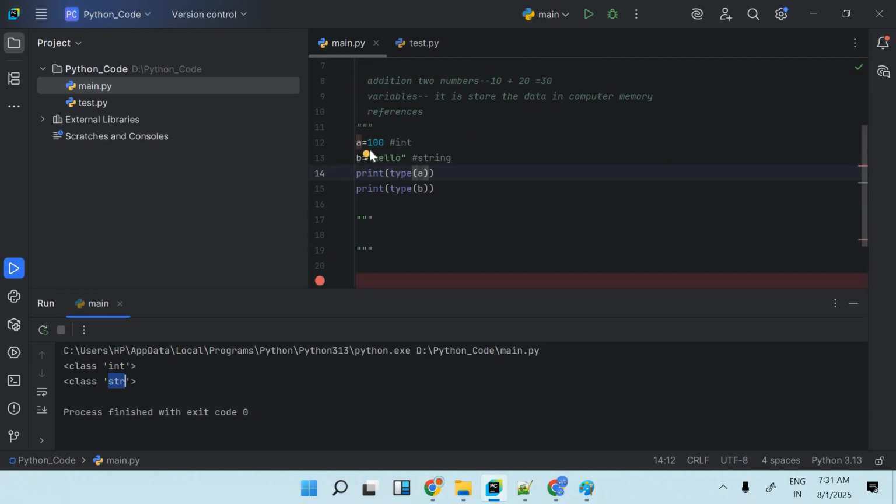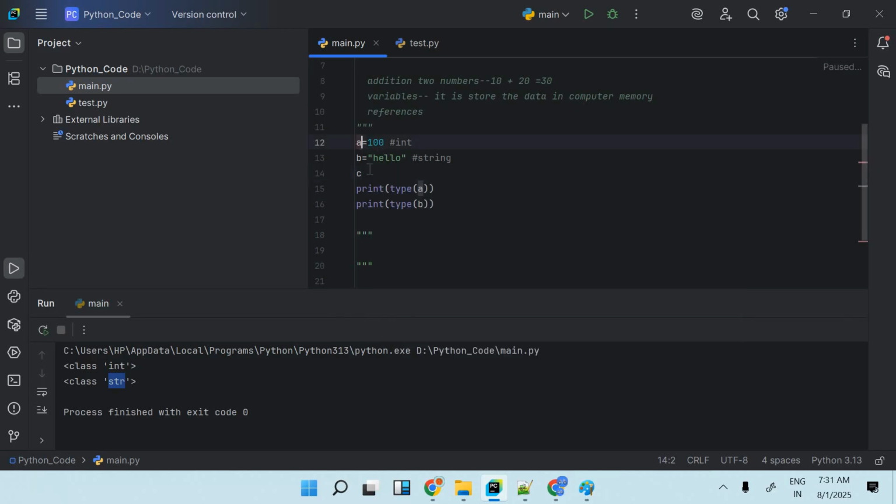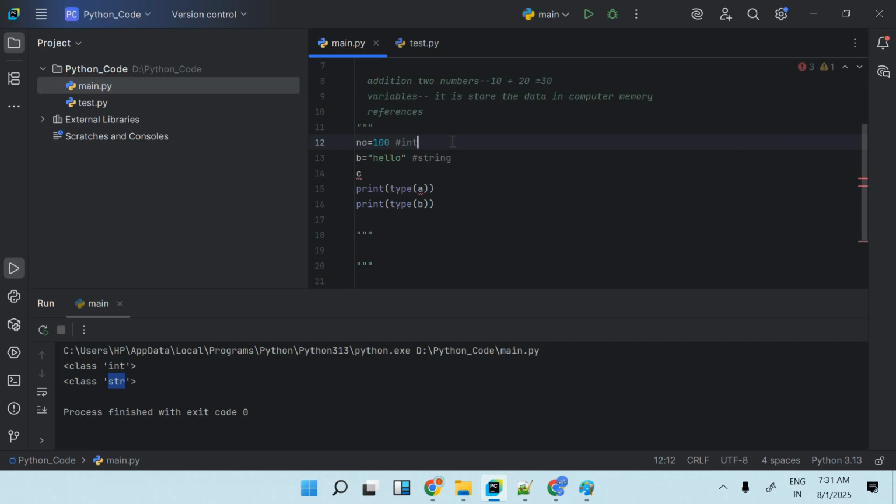So 2 is over. A is an int only, b is a string. Second, let's say I'm creating a variable only, right? So I'm just taking a, b, c in that format. It could be any name, right? It could be a1, b1. I can put here a1, a2, a3, right? Or in simple, I can put its number. It could be any type. It could be anything, because it's a variable only, right?